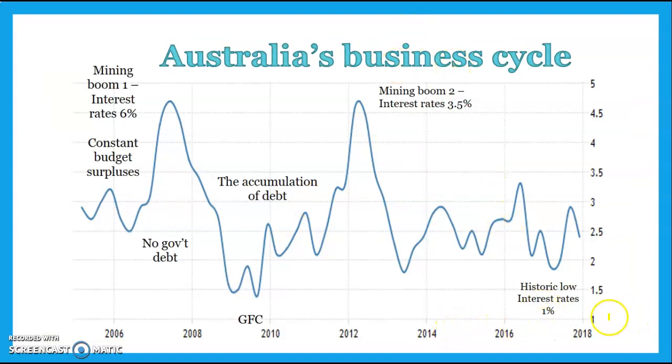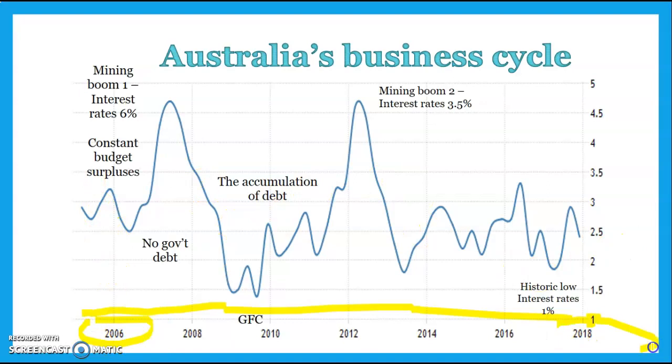So this is Australia's business cycle in recent times. As you can see, this graph cuts out at 1%, and the blue line never goes below 1, which is indicative of the fact that economic growth has been positive in Australia from 2006 all the way up to 2020. This year is the first year we're likely to experience negative economic growth. Now, in some of these periods when growth is weak, like here and here, income per person may have been going down, but this is looking at total production. Total production was still increasing. There was a range of reasons that caused this. This one was caused by the GFC, which we talked about in previous videos.